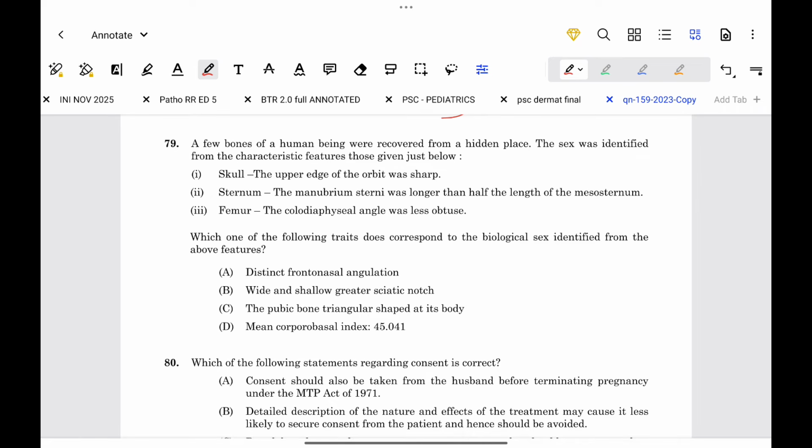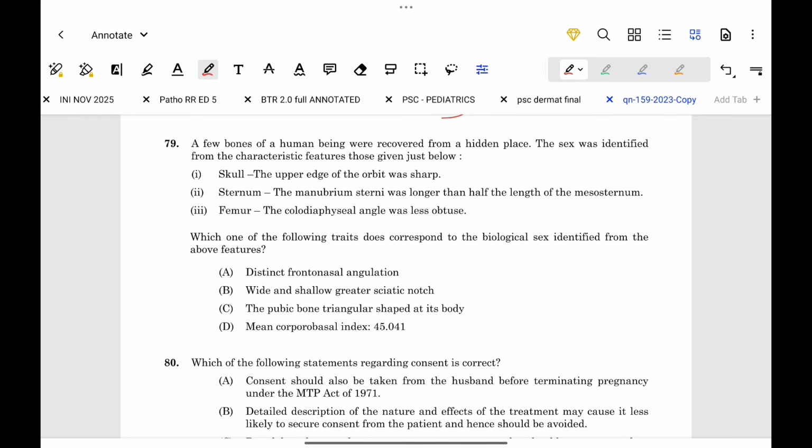Here, the upper edge of the orbit is sharp. This means that we know that males have a round blunt margin, so this skull is of female. Sternum, manubrium sterni is longer than half the mesosternum. This is seen in female. It means in males the manubrium sterni is less than half of the mesosternum.